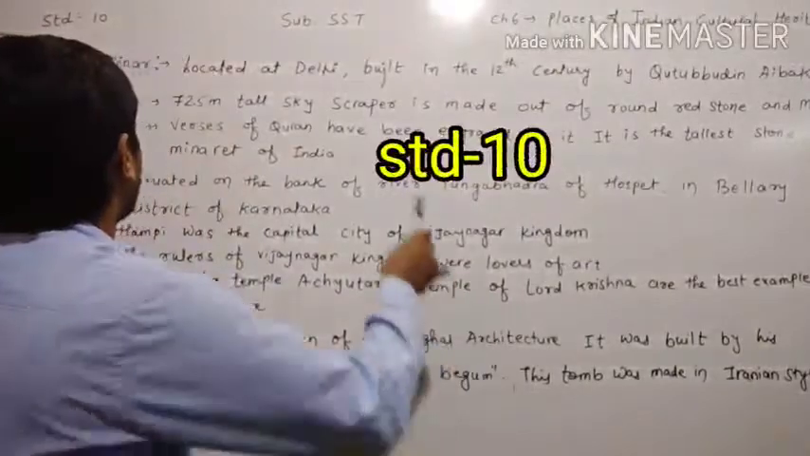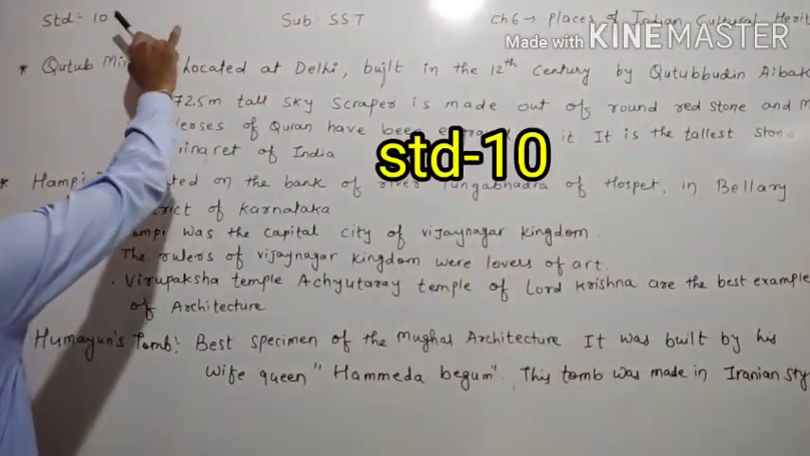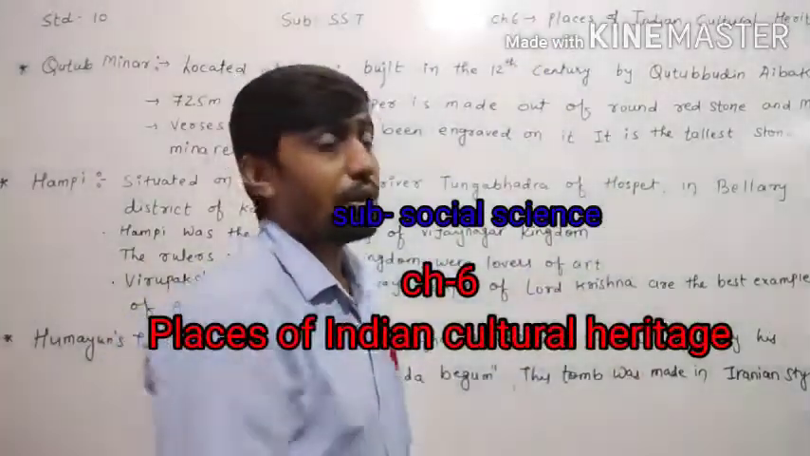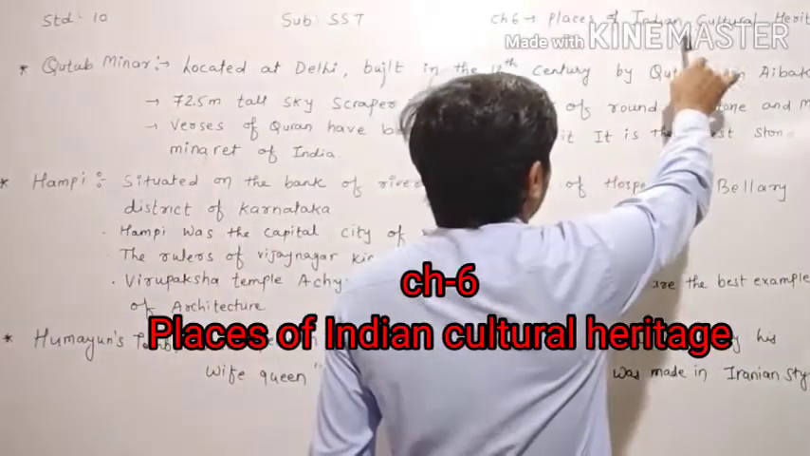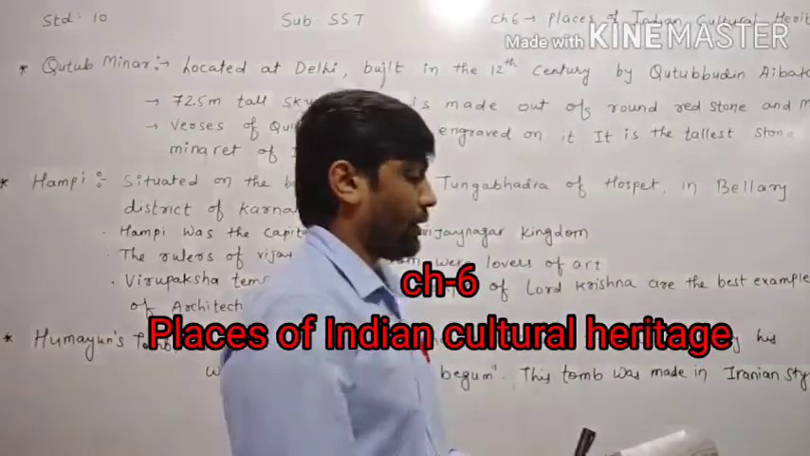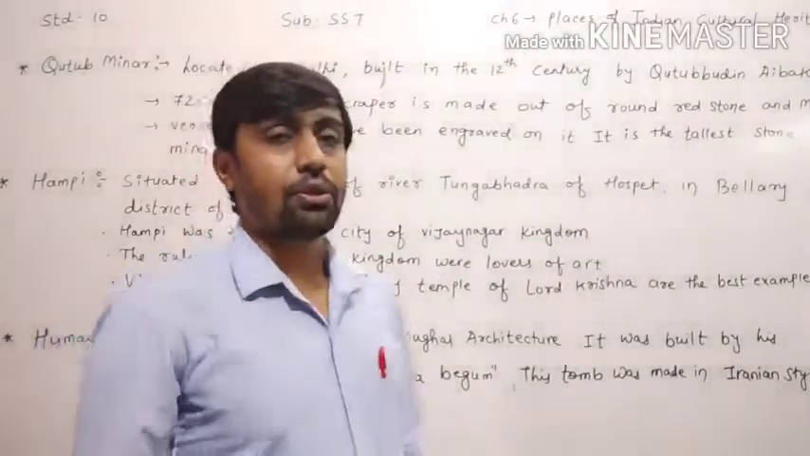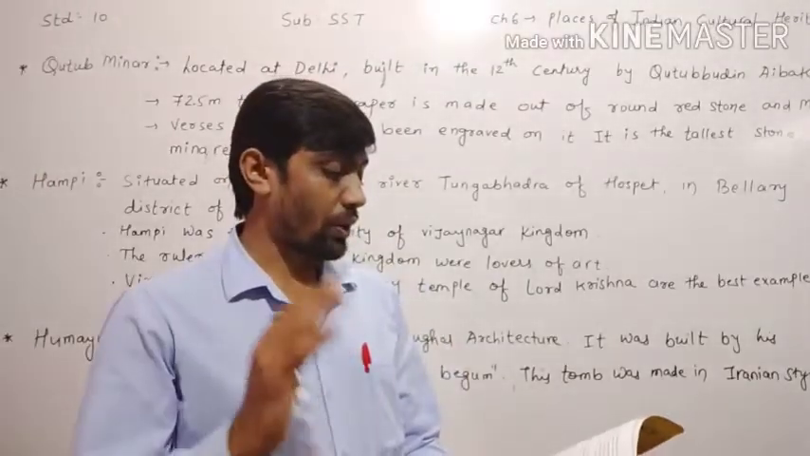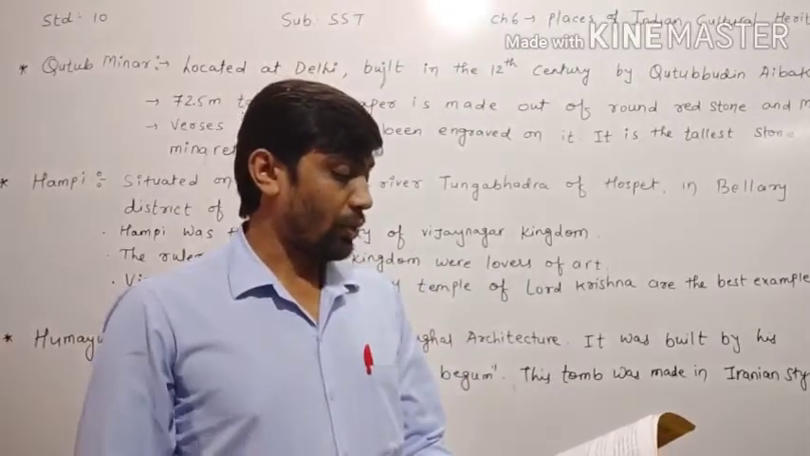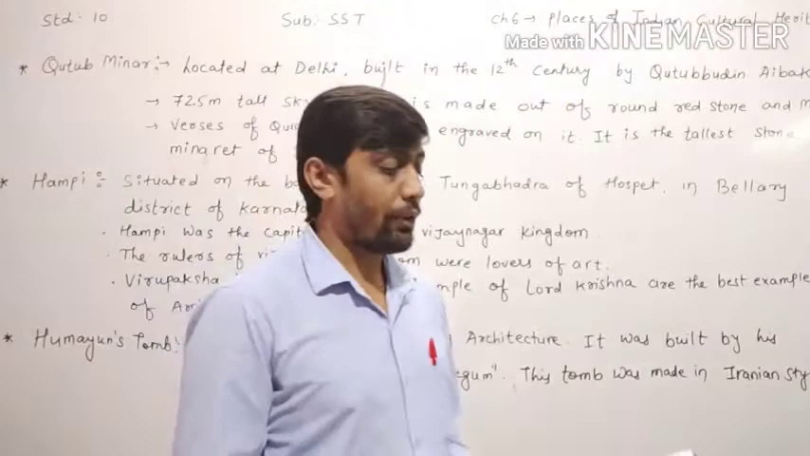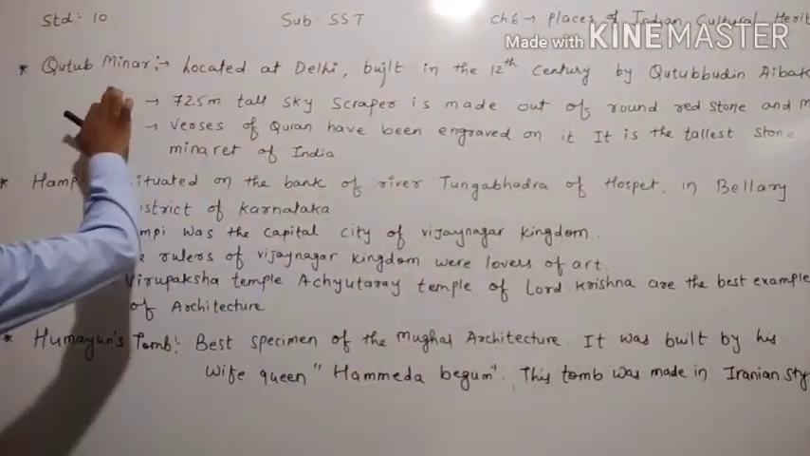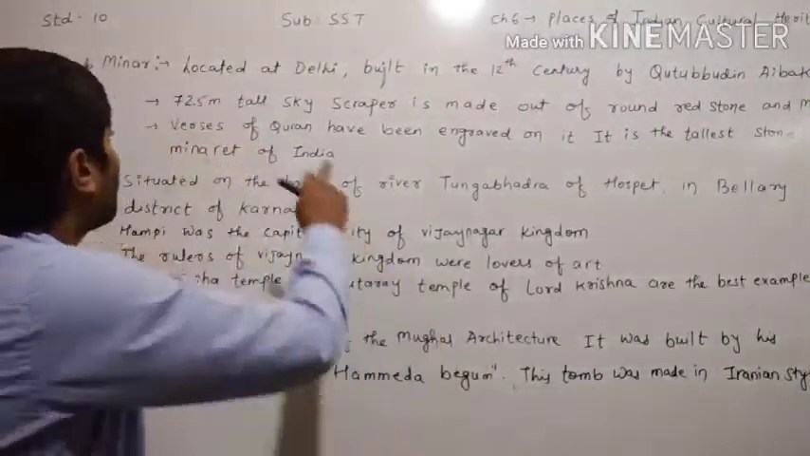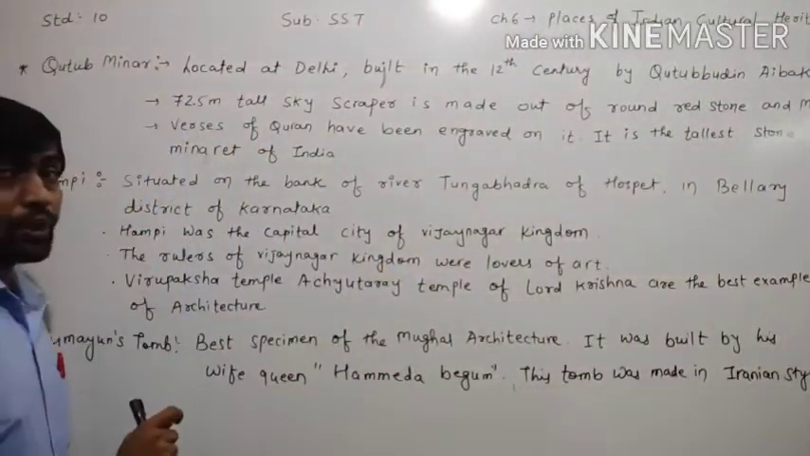Dear children, today we have to learn in standard 10 subject social science chapter number 6. The name of the chapter is Places of the Indian Cultural Heritage. In the previous lecture we already learned about the temple of Khajuraho, the Sun temple of Konark and the Brihadeshwara temple. Now our next topic is Qutub Minar. Today we will learn about the Qutub Minar.